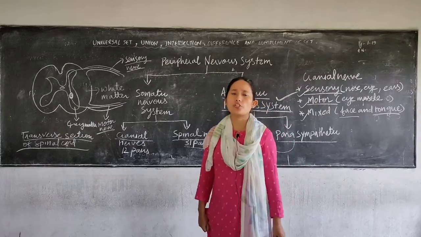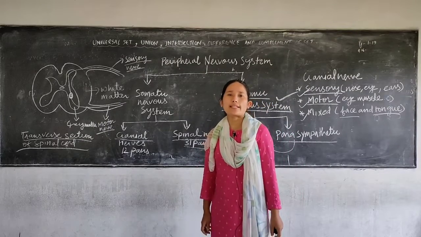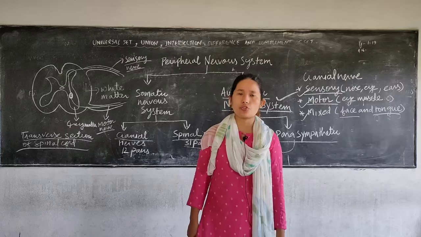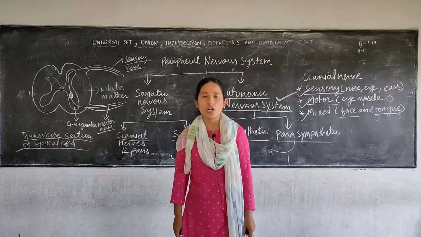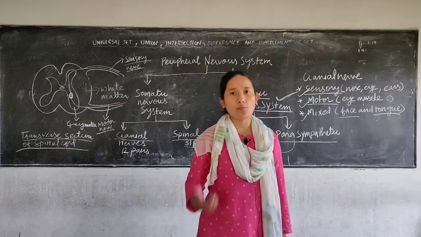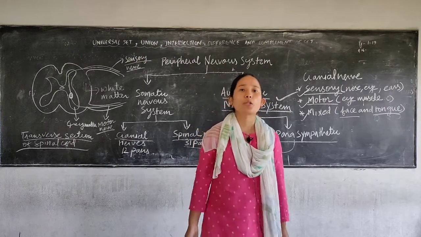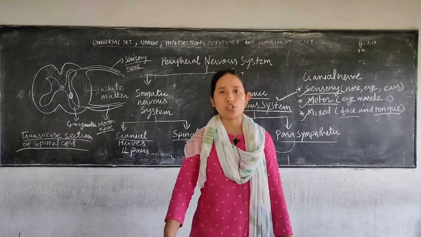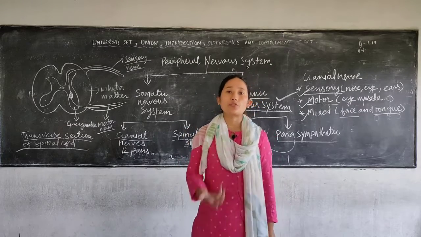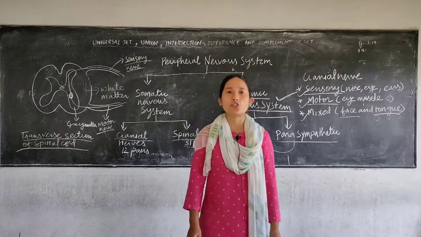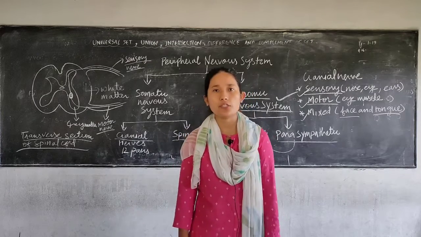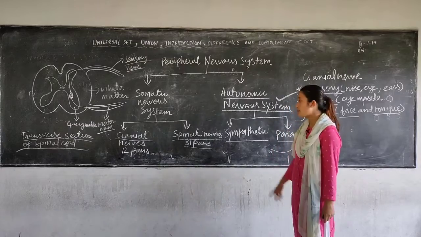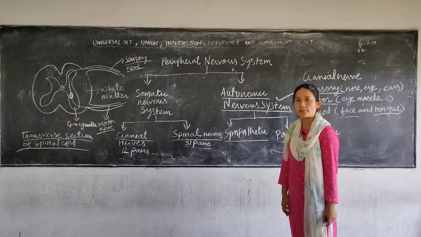The function of the autonomic nervous system is that it carries the motor impulse from your central nervous system towards your internal organs. It carries out all the involuntary actions like pouring of the digestive juices into the stomach whenever required, and beating of the heart. All this is controlled by your autonomic nervous system. Now your autonomic nervous system can be divided into 2 types, sympathetic and parasympathetic.